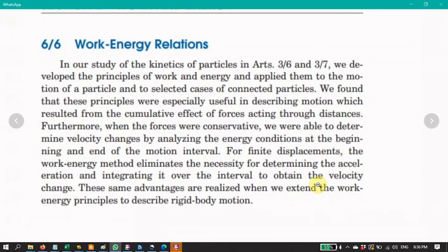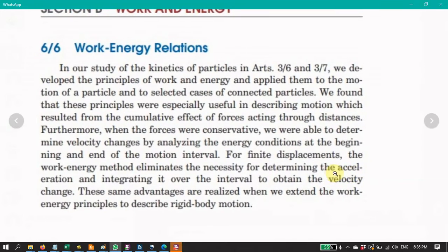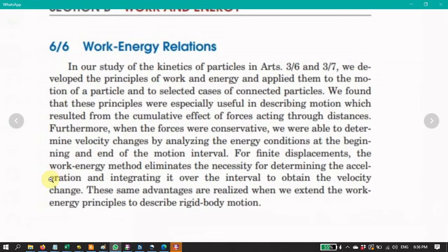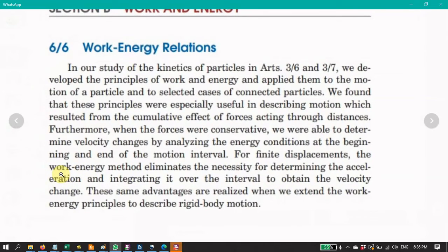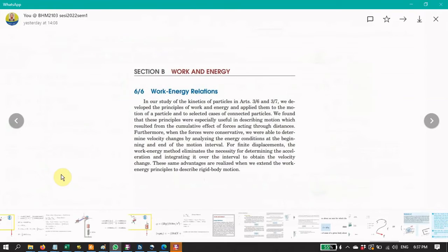So if you want to use this method, the good thing is that you don't have to consider the higher order kinematic properties, which is acceleration. So we're going to extend the same principle to describing motion for a rigid body.